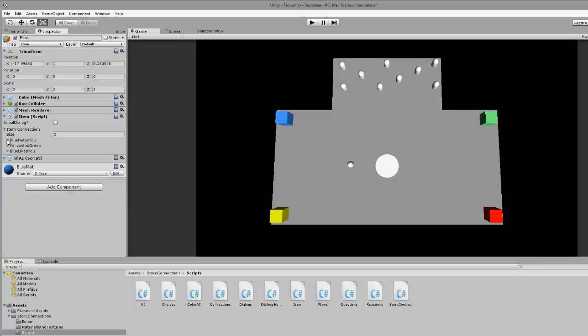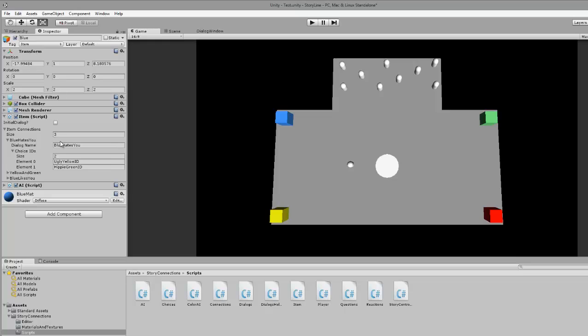Now item connections. This is here. I got 3 on the blue one, and each connection is what dialogue I want to play. So that is the dialogue name here. And this one will only be played if these choices have been taken in the game. So I just add to the list. I don't know why it bugged up Unity.